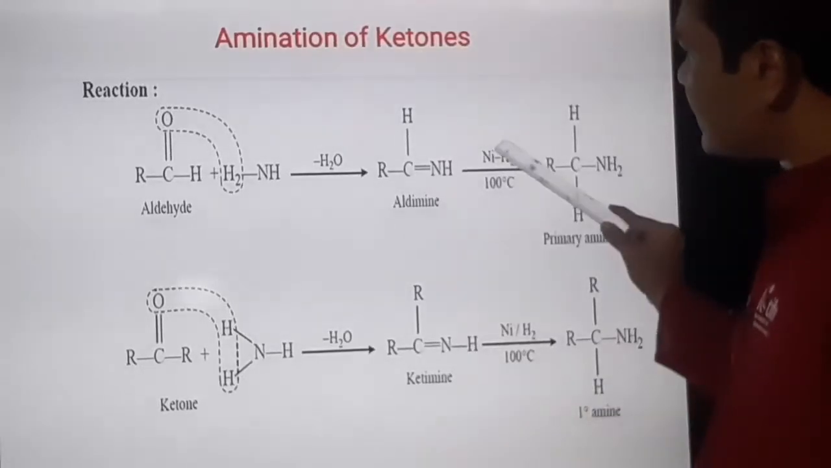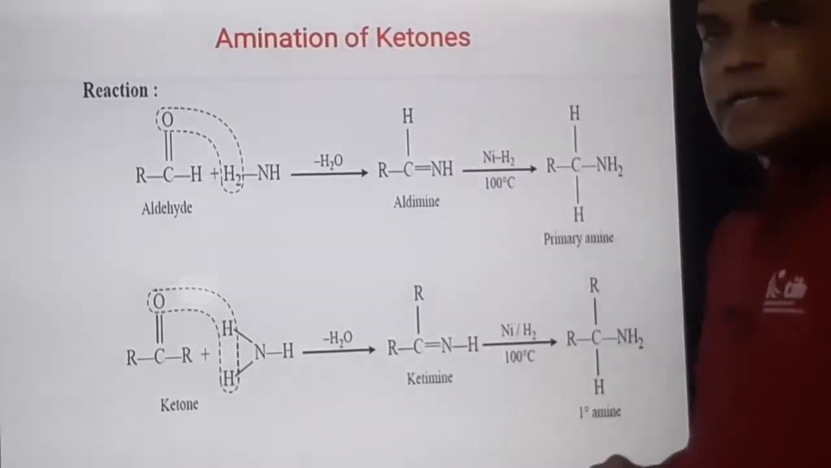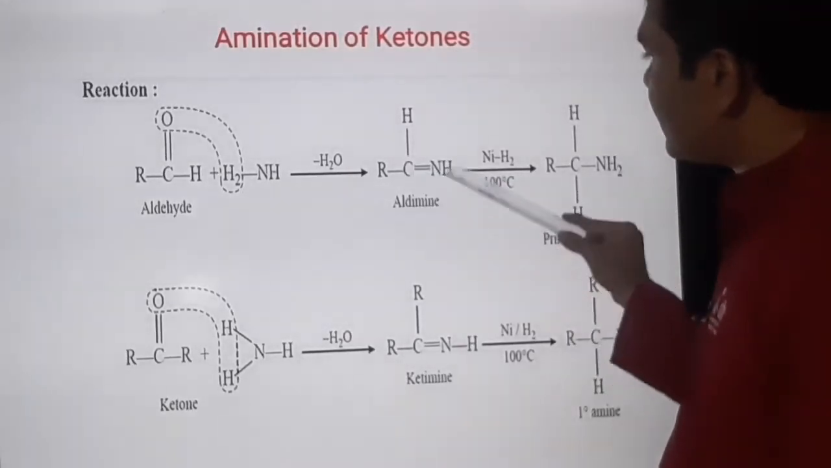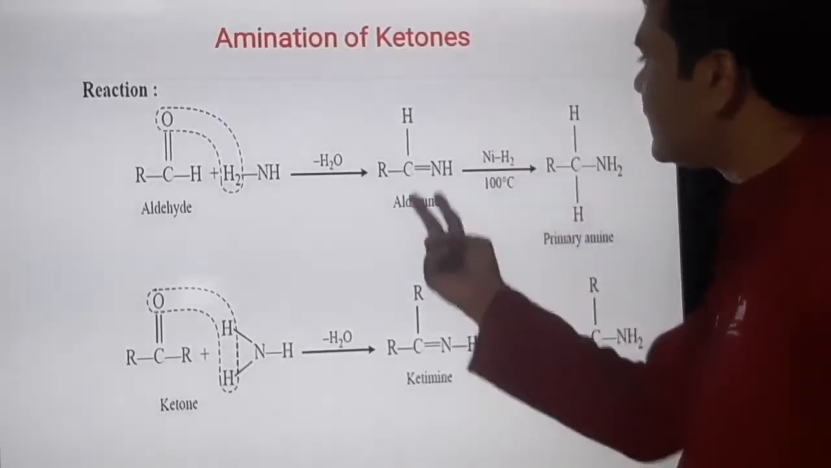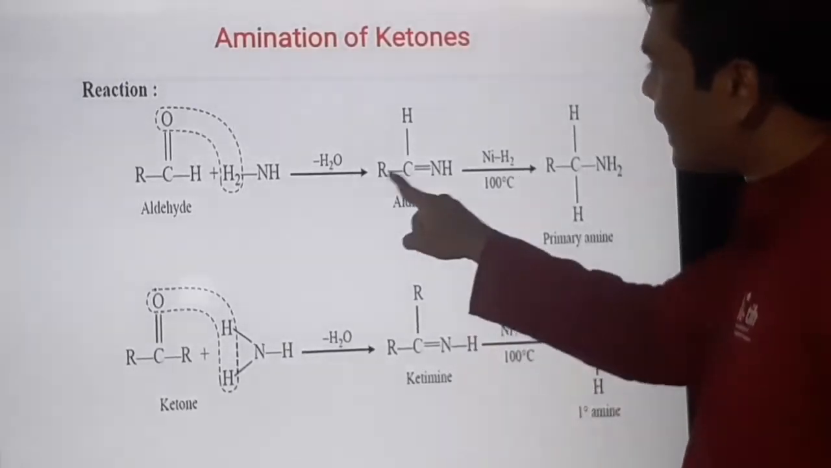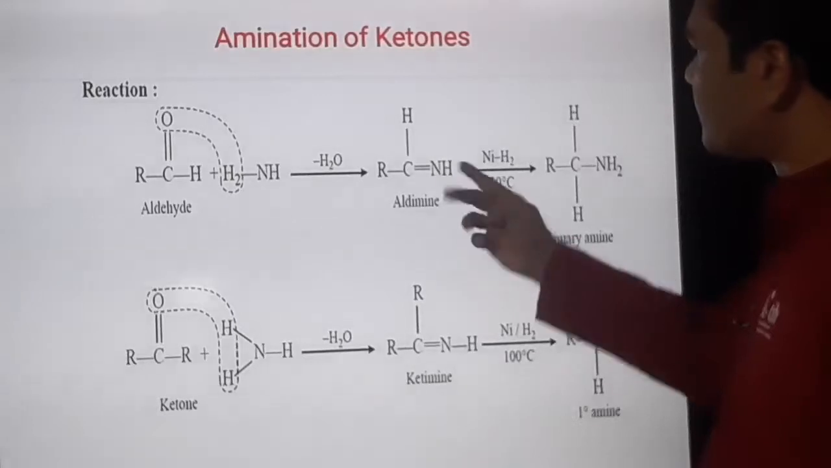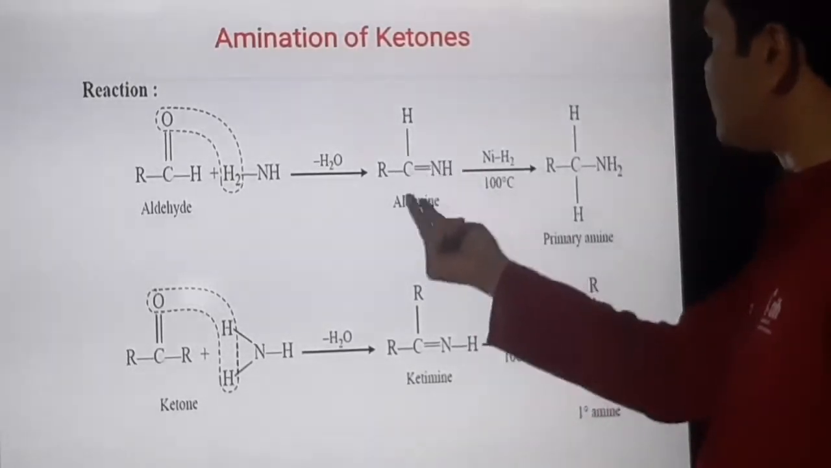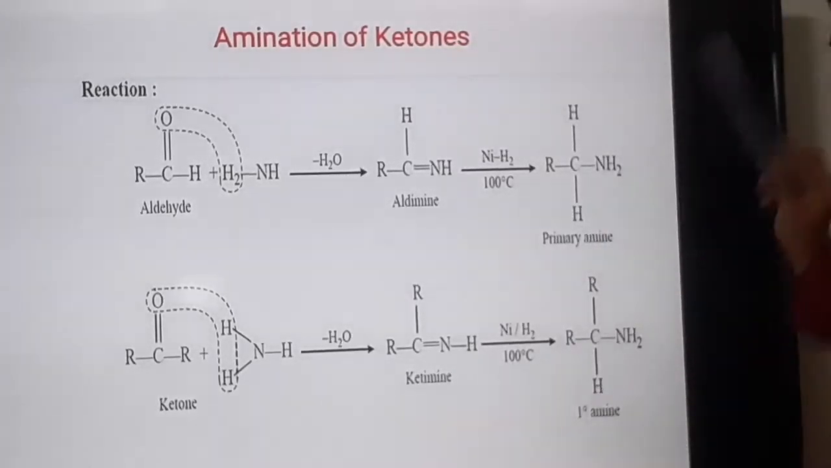The next step is reduction. Which is the reducing agent used here? Nickel catalyst hydrogenation. So this C double bond N functional group is reduced, and addition of these two hydrogen atoms takes place across the carbon nitrogen double bond. What we get is RCH2 single bond NH2, because two hydrogen atoms are added across the carbon nitrogen double bond. So we get this amine. It is a primary amine.